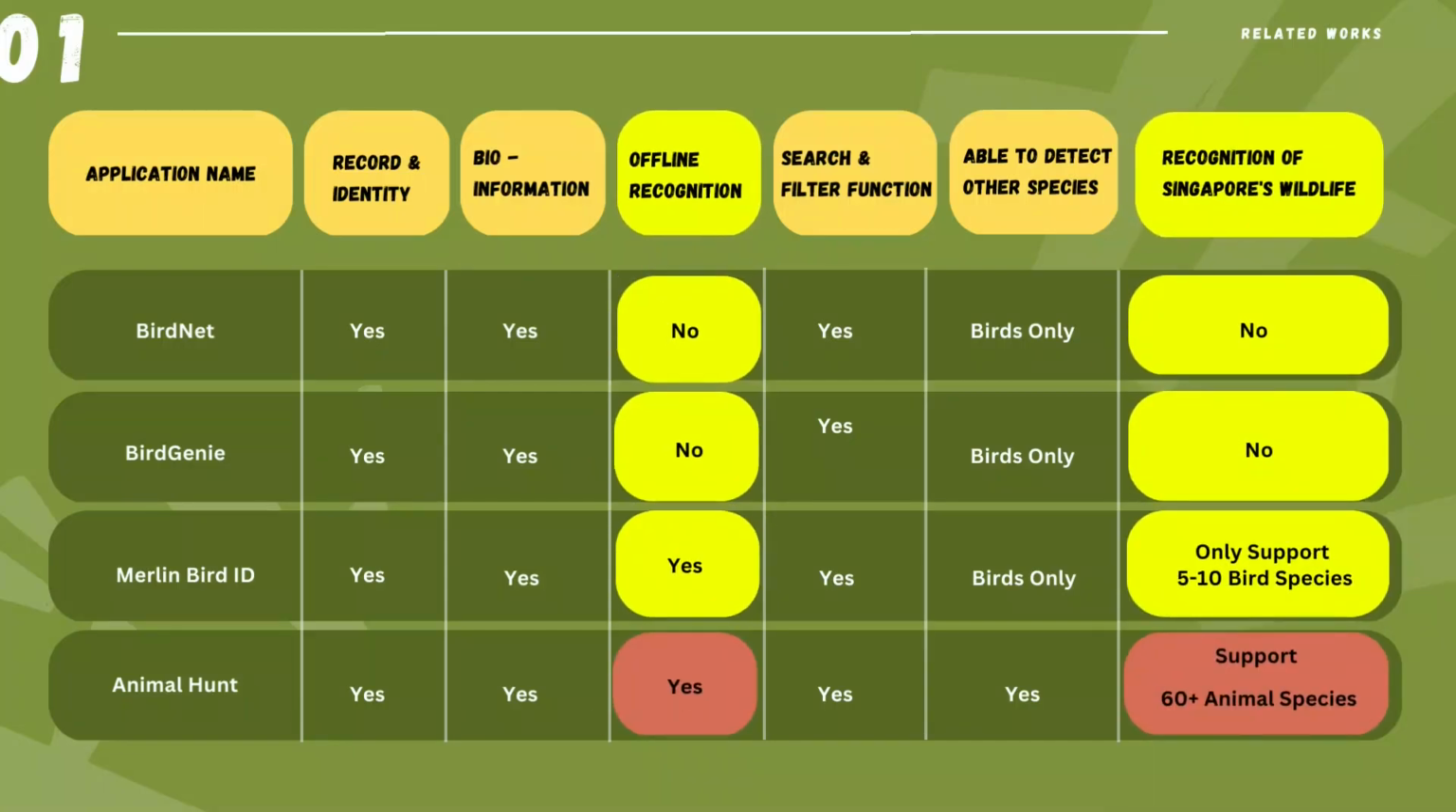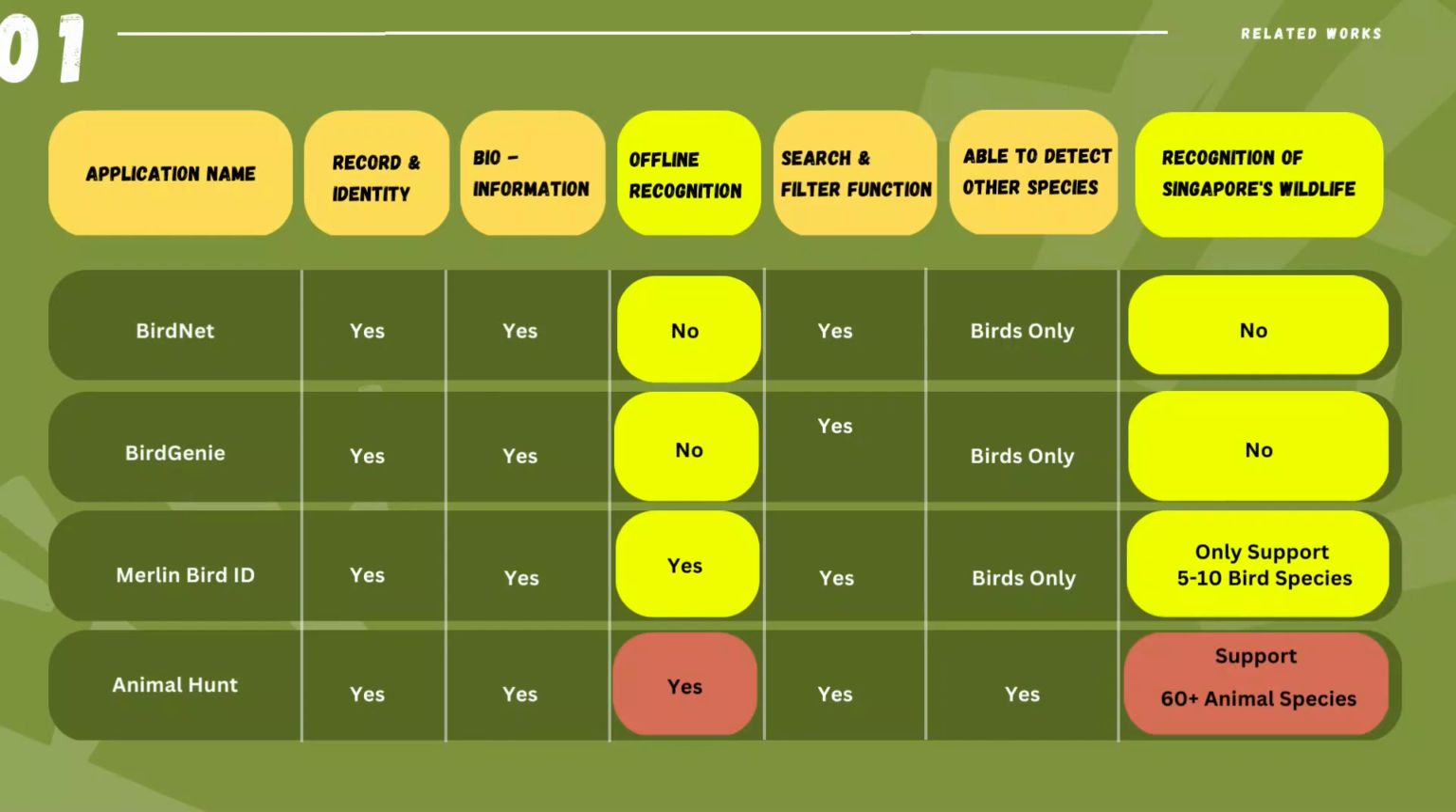So here are some applications in the market shown in the table, and I've highlighted offline recognition and recognition of Singapore wildlife. First of all, offline recognition is a characteristic that I believe should be implemented in the application, as imagine you're in a wilderness with poor or no signal, and the application relies on the internet to work. This scenario pretty much makes your application non-viable.